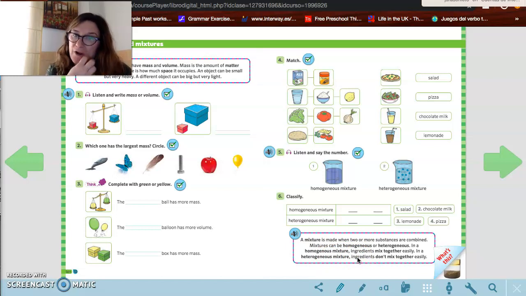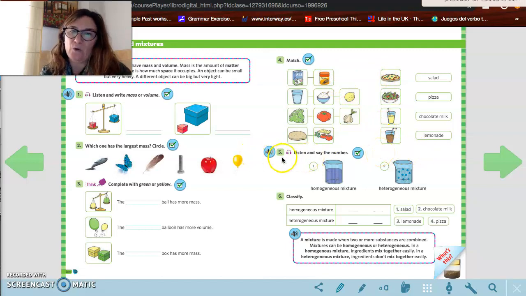¿Vale? Bueno, pues entonces vamos a ver ahora, vamos a unir. Vamos a unir al mezclar these two substances. When we mix these two substances, what can we get? Or when we mix these three substances, what can we get? Or when we mix these three substances, what can we get? And when we mix these substances, what can we get? Salad, pizza, chocolate milk, or lemonade. So you have to match, okay?